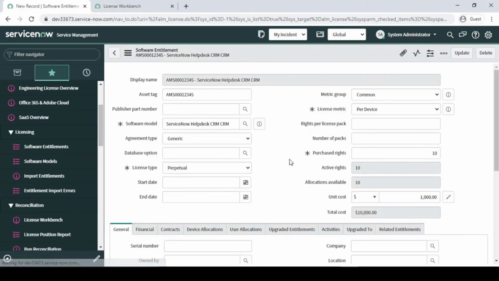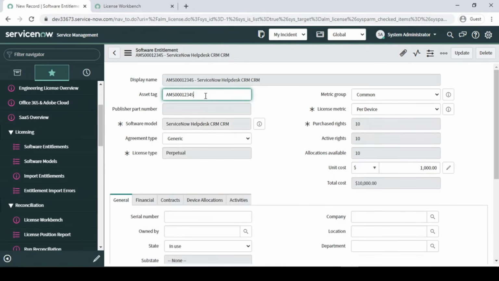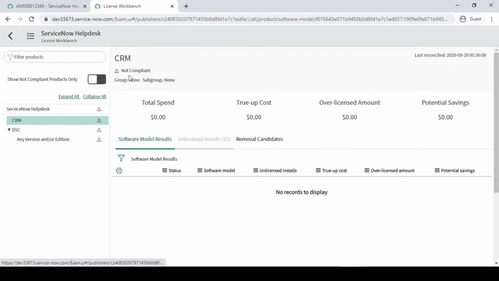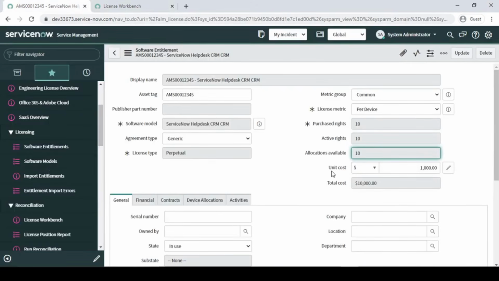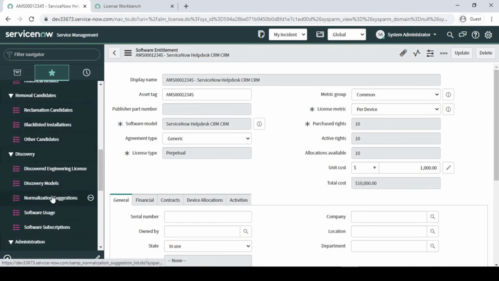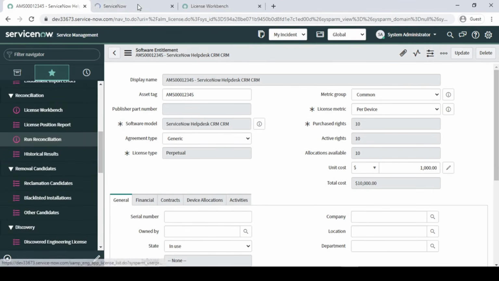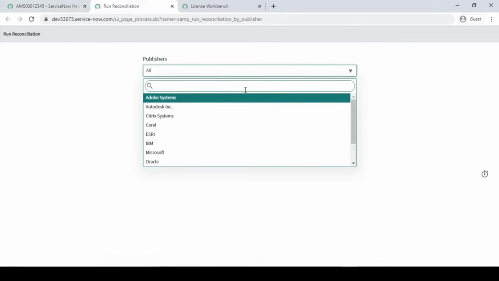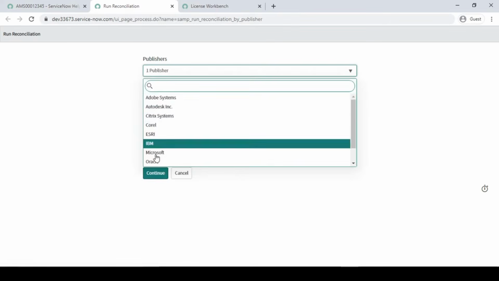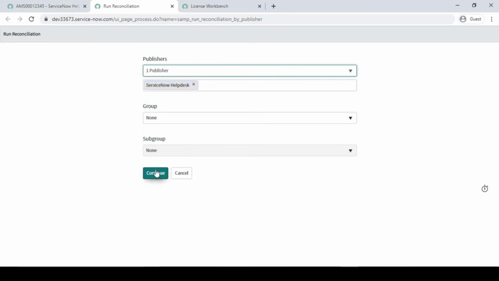Fine. So now we have one software entitlement with this asset tag number. We have 10 licenses. Fine, let it be like this. Here we have already added it, and now I'm going to run our reconciliation again. Where is that? Run reconciliations, right? So now ServiceNow help desk has come up. I don't want to run all this stuff, so I'm going to choose only the ServiceNow help desk and continue.